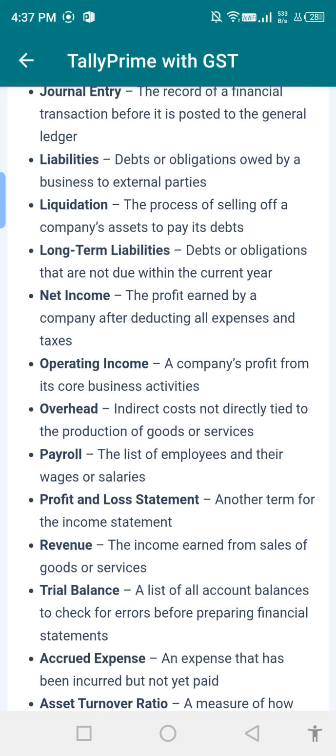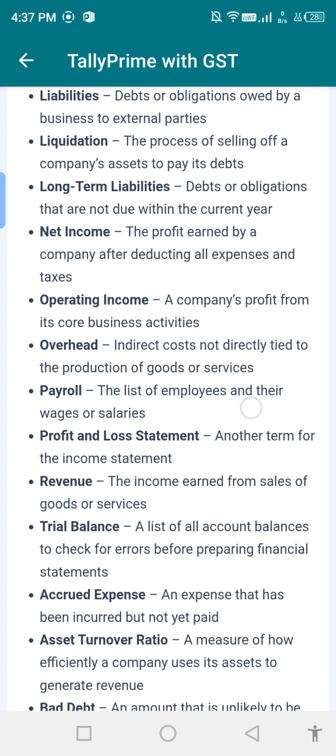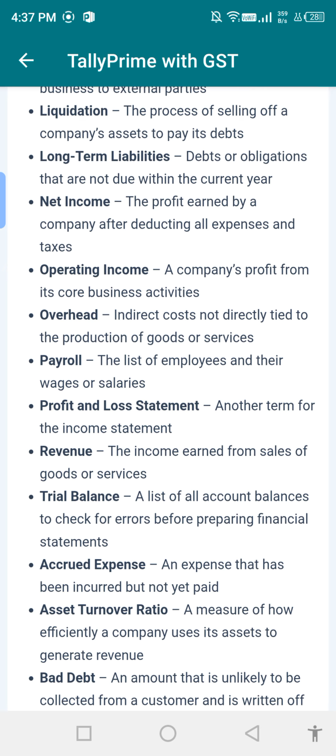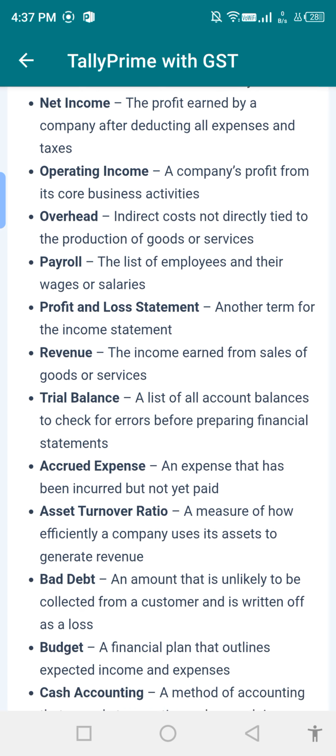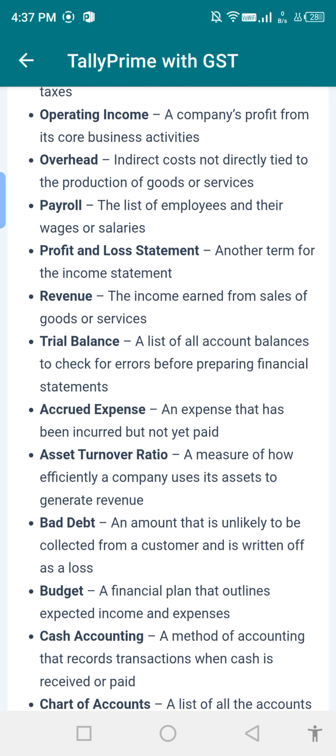Trial balance: a list of all account balances to check for errors before preparing financial statements. Accrued expenses: expenses recorded when incurred, before being paid. Asset turnover ratio: a measurement of how effectively the company uses its assets in generating revenue. Bad debts: an amount unlikely to be collected from a customer and written off as a loss.